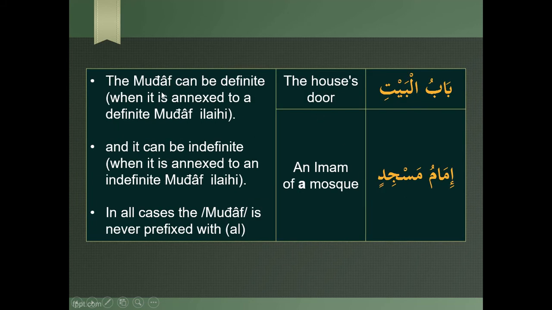The mudaf can be definite. We have seen this when it is annexed to a definite mudaf ilay. Mudaf can be definite when it is annexed or added to a definite mudaf ilay, and it can be indefinite when it is annexed to an indefinite mudaf ilay. In all cases the mudaf is never prefixed with al, so you will not have al babu. When it is mudaf it will always be in the definite case, but the al is implied in it.